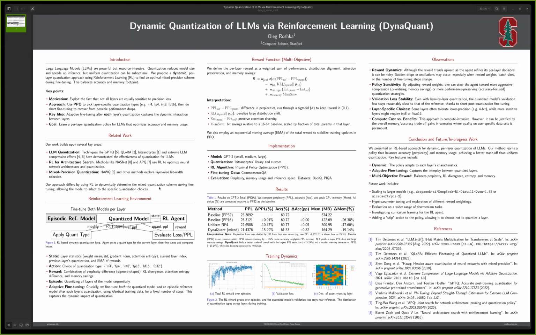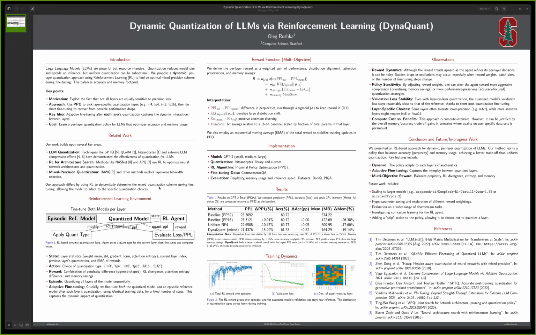So what are the results? We have a table in the poster comparing uniform quantization like FP16 and FP4 against DynaQuant. We observed a quite significant drop in perplexity, for instance 15% compared to the baseline, while also saving memory. We also observed boosting accuracy marginally, but still significantly, which indicates that the RL-driven mixed strategy can be quite performant.